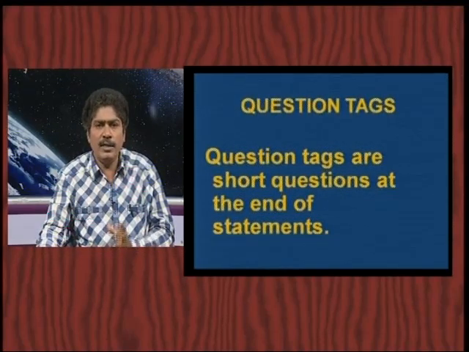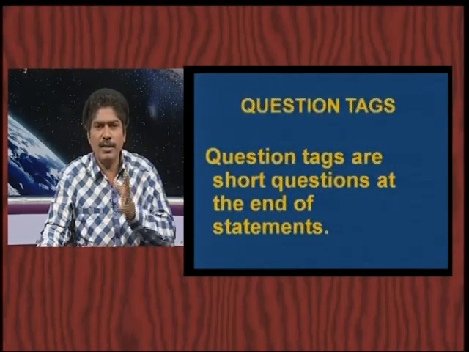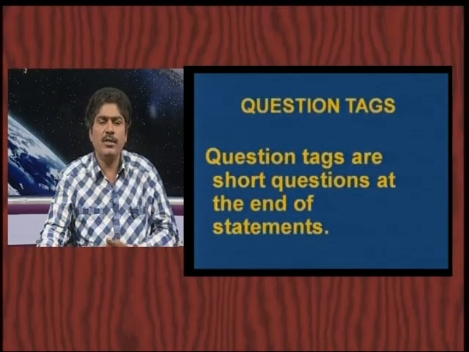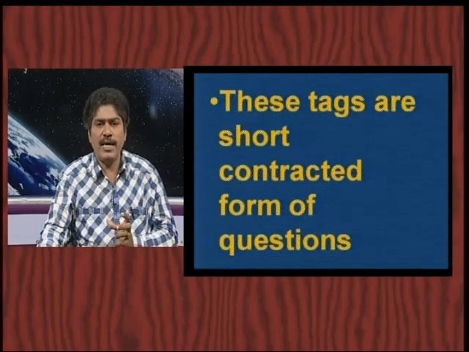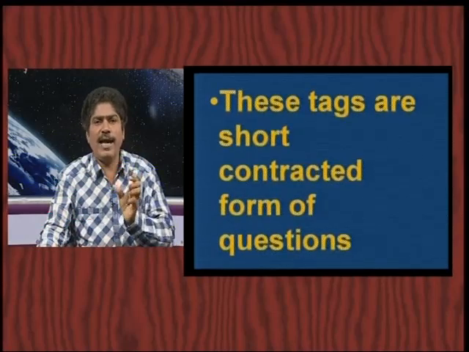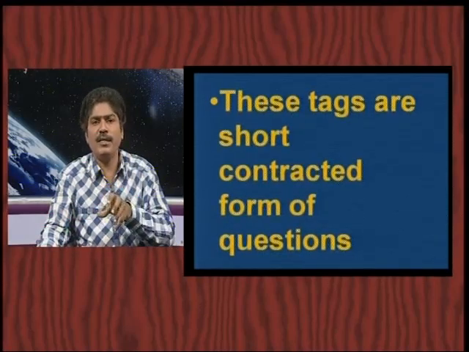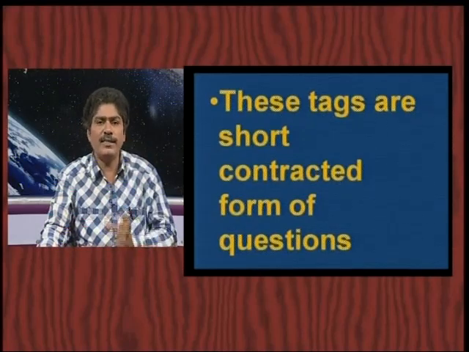I am in doubt, you are Ramu or not? You are Ramu, aren't you? In this way we use question tags. These tags, aren't you, can't you, isn't it, these small tags after a statement are called question tags. These are in short contracted form.